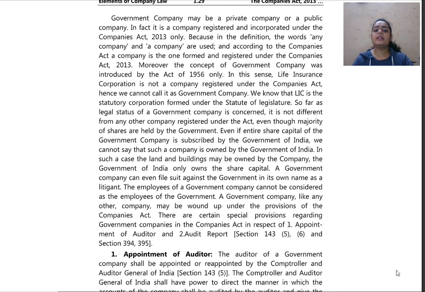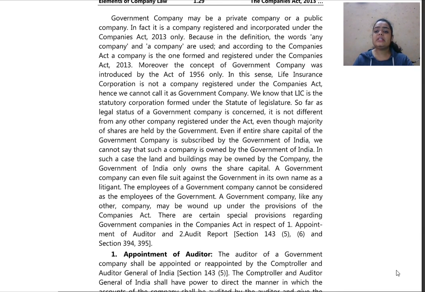Moreover, the concept of government company was included by the Act of 1956 only. In this sense, Life Insurance Corporation is not a company registered under the Companies Act. Hence, we cannot call it a government company. We know that LIC is the statutory corporation formed under the statute of legislation. So far as the legal status of a government company is concerned, it is not different from any other registered company under the Act, even though the majority of the shares are held by the government.